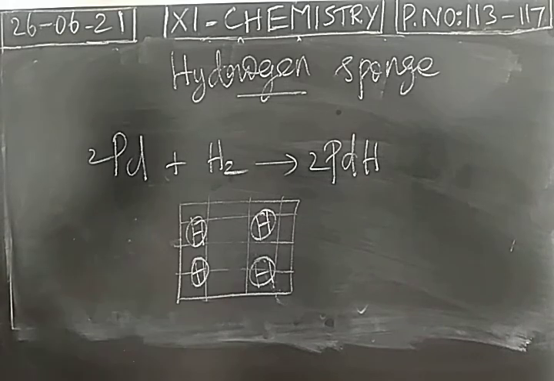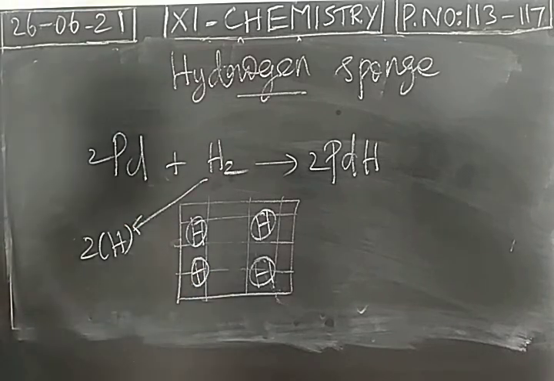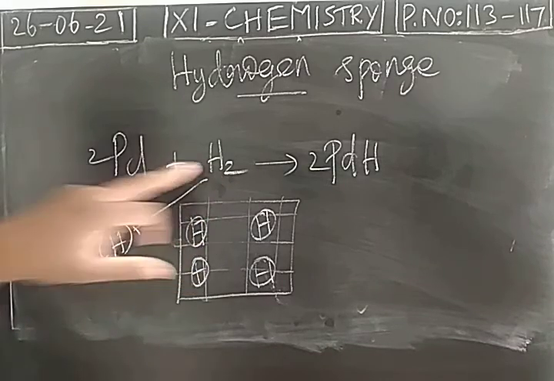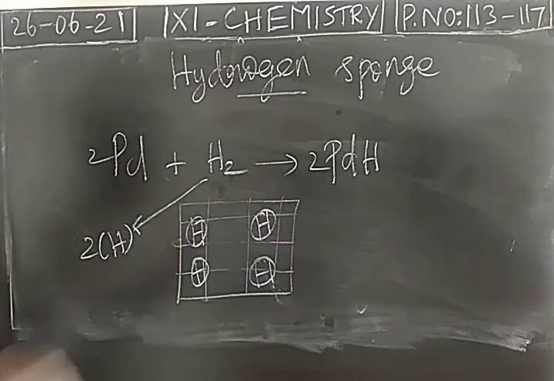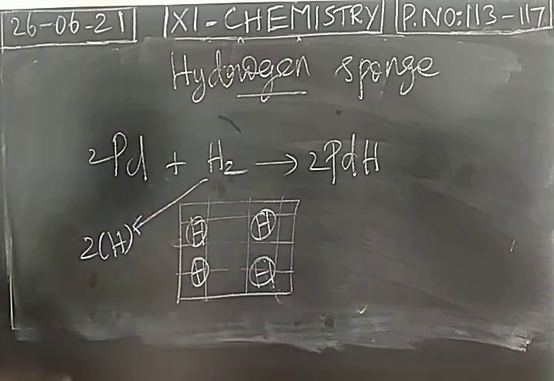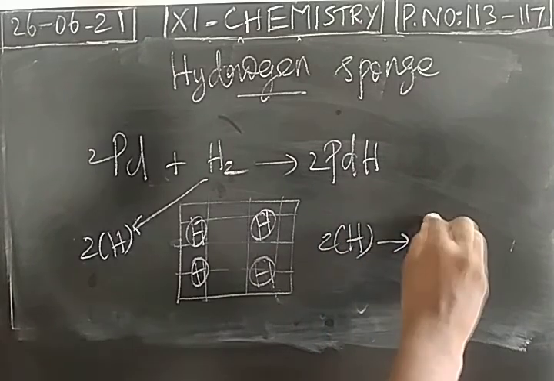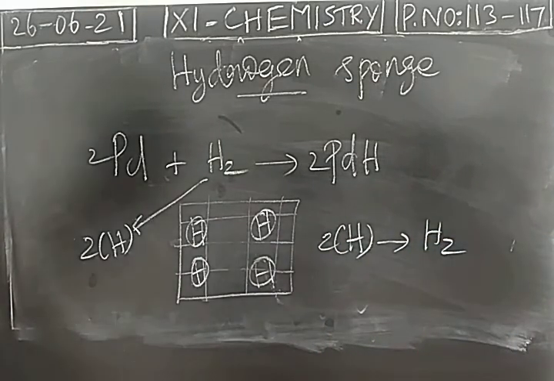So here what happens? The molecular hydrogen is converted into atomic hydrogen. We call it atomic hydrogen or nascent hydrogen. So when the H2 molecule is combining with the metal, it forms a metal hydride. The molecular hydrogen becomes atomic hydrogen, which is absorbed on the surface of palladium. When it diffuses, when the hydrogen is coming out, two atomic hydrogen atoms combine again to liberate a hydrogen molecule. So this is a special case.